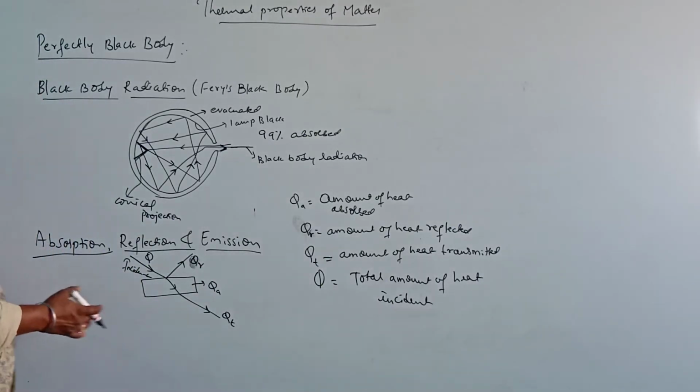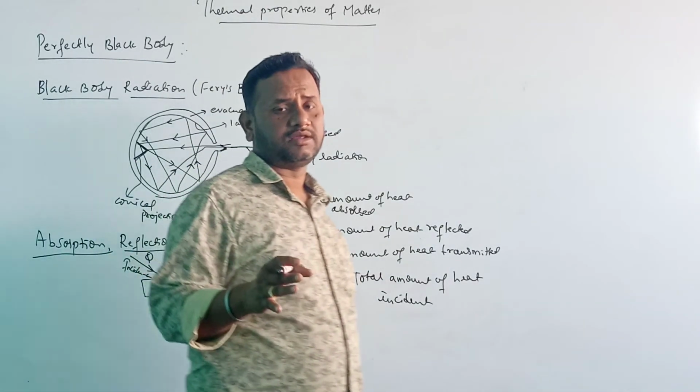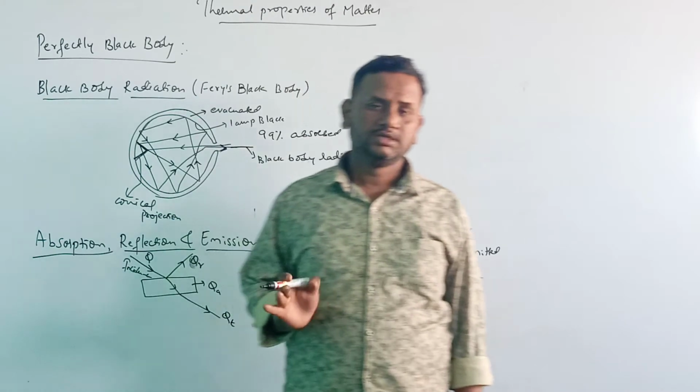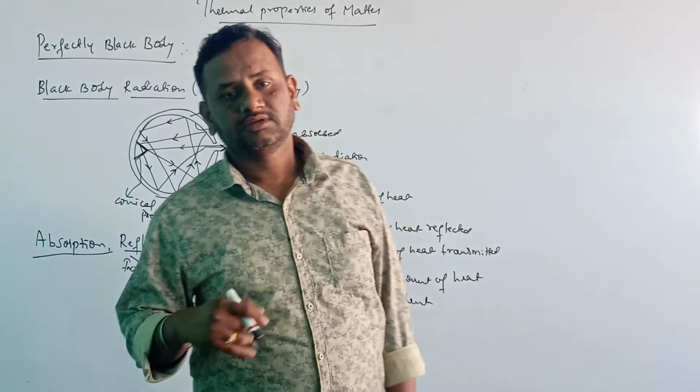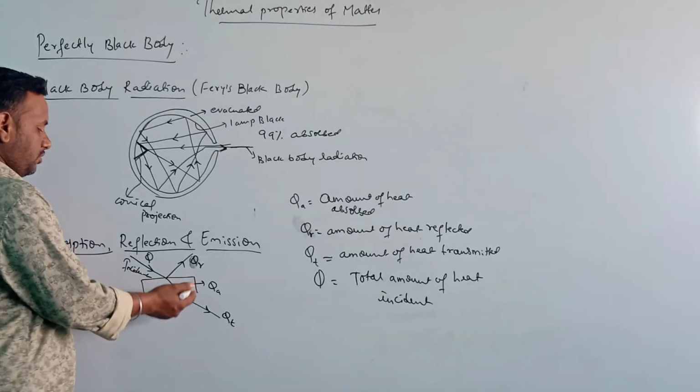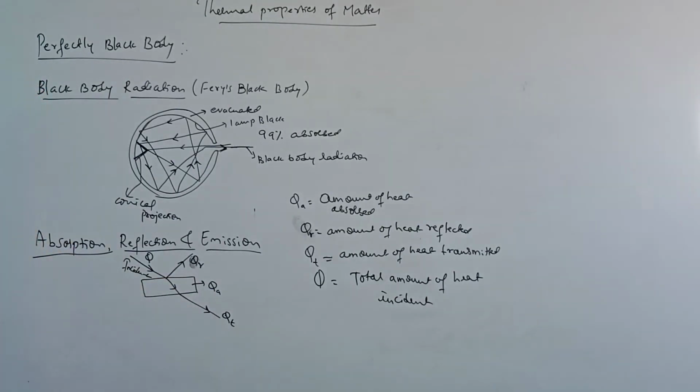Okay. So no such body is a 100% perfectly black body. In some or the other way, some few radiations get reflected, some of them are absorbed and some of them are transmitted also.